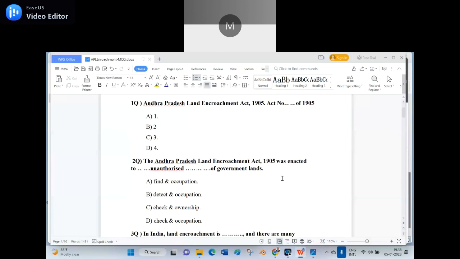Your silence will kill me. Sir, option A. Wrong. C, sir. Wrong. The option D. It is a check and occupation of government lands, not the ownership.